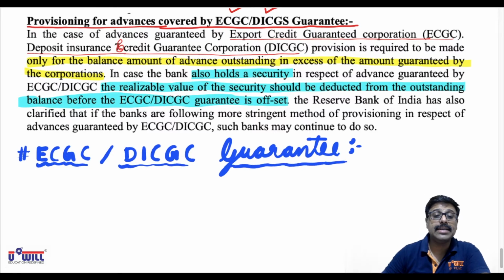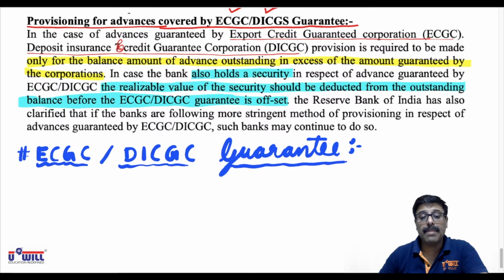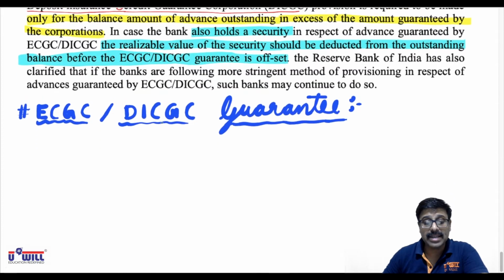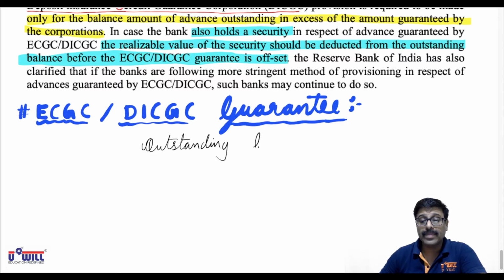Now what they say here is, if the bank also holds a security, then the realizable value of security should be deducted from the outstanding balance before the ECGC or DICGC guarantee is set off. Means whatever is the outstanding balance of loan, first you would write the outstanding balance of loan, and all of you must be writing this in your notebooks in the summary.